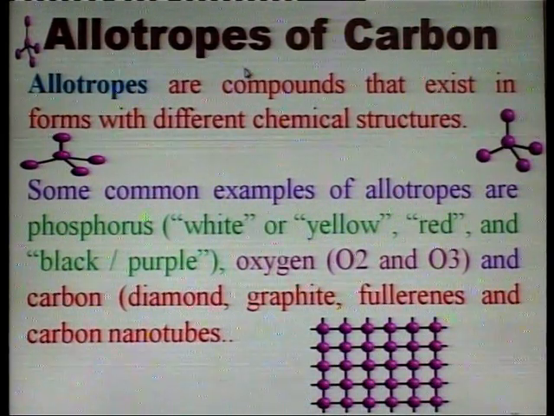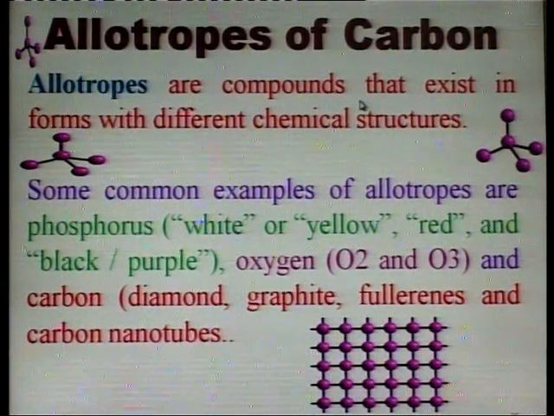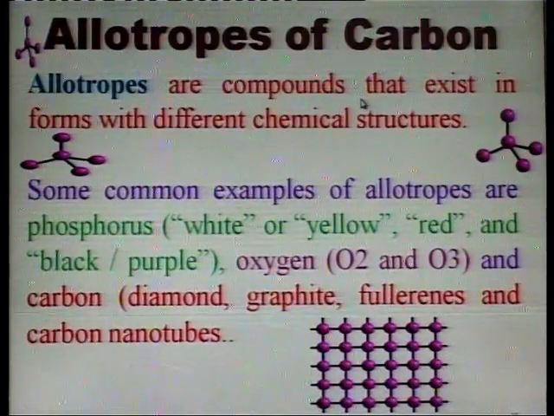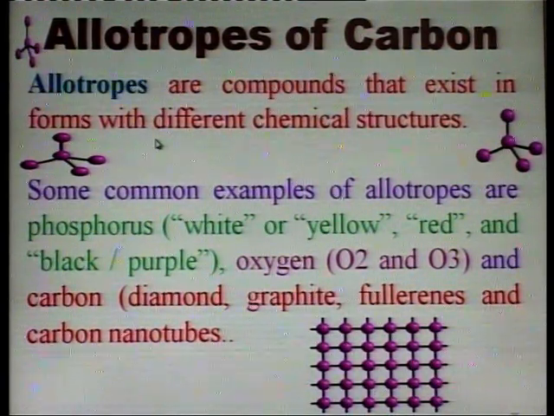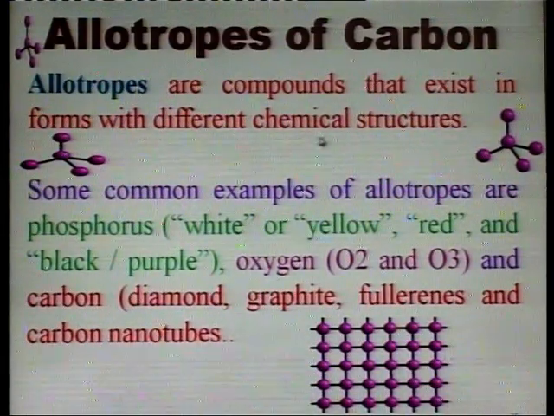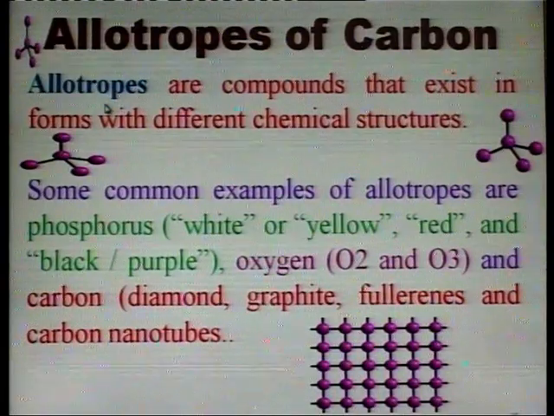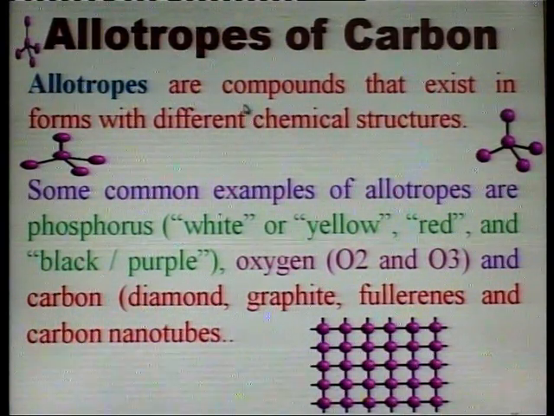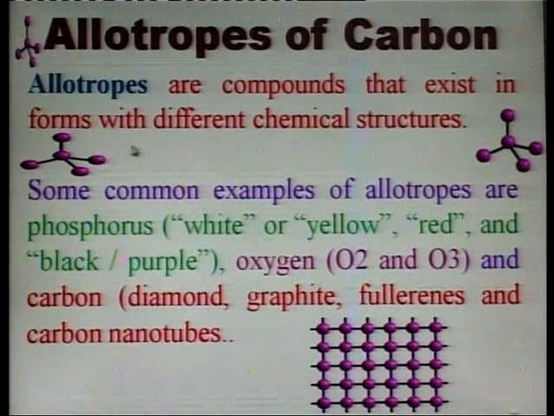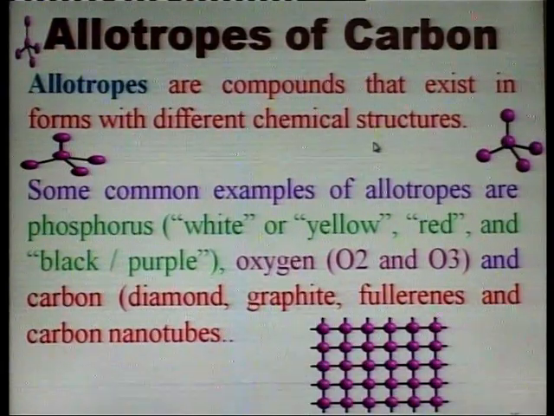What are the allotropes of carbon? Allotropes are the compounds that exist in forms with different chemical structures.